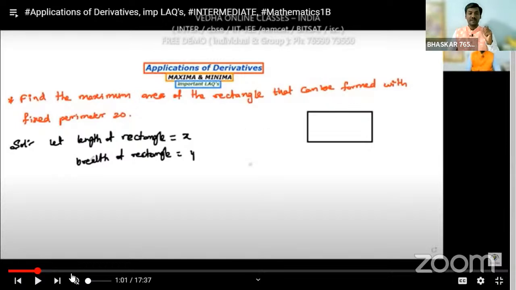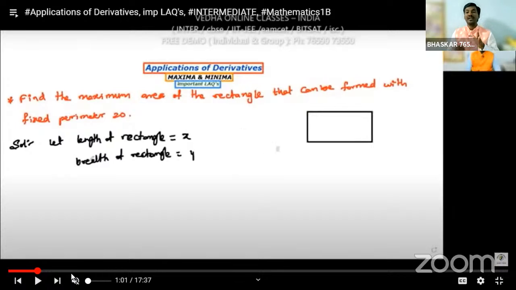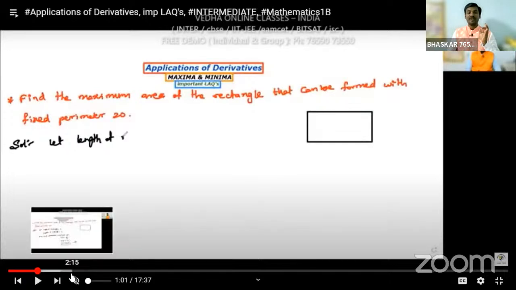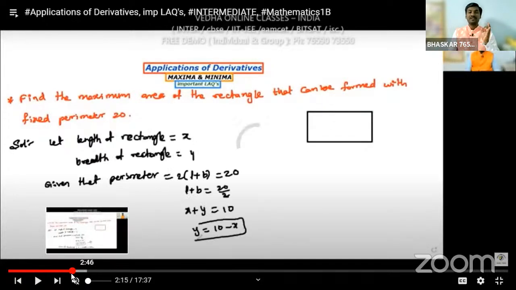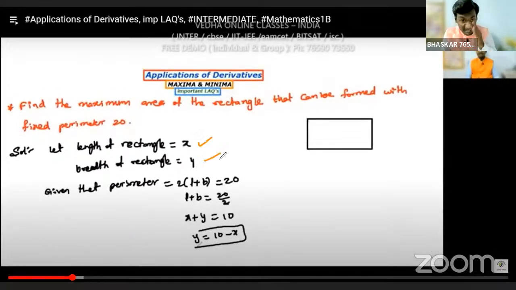The question is: find the maximum area of the rectangle that can be formed with the fixed perimeter 20. I am taking the length of the rectangle as x and the breadth as y.